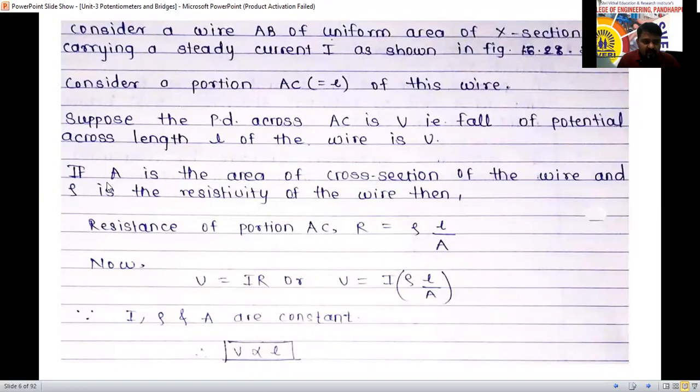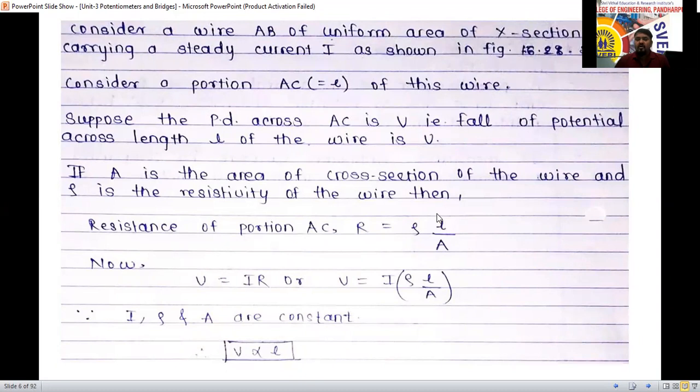Second one, if A is area of the cross section of the wire and rho is the resistivity of the wire, then resistance of that portion R equal to rho L by A. We already know the laws of resistances: the resistance is directly proportional to the length of the conductor, inversely proportional to the cross sectional area, and directly proportional to the specific resistance, that is the property of the material, we can call that one.